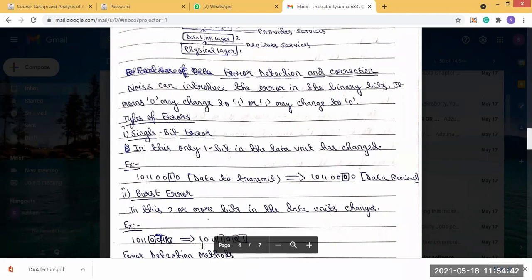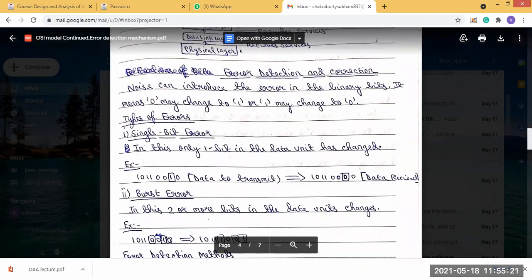We only know that the error occurred. This is a limitation: it cannot say in which location the error occurred. So first we will see the error detection method.